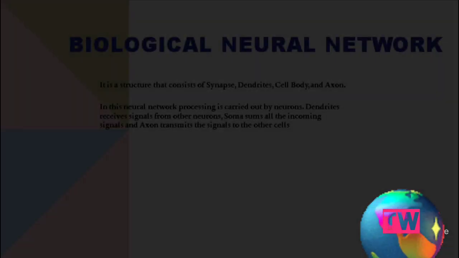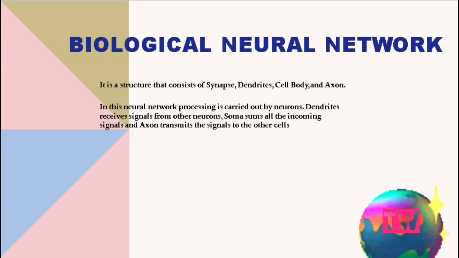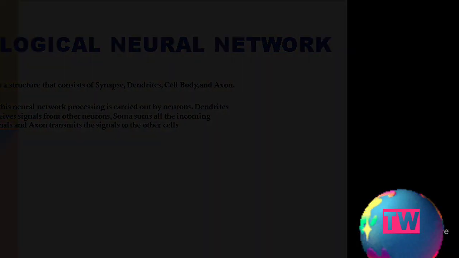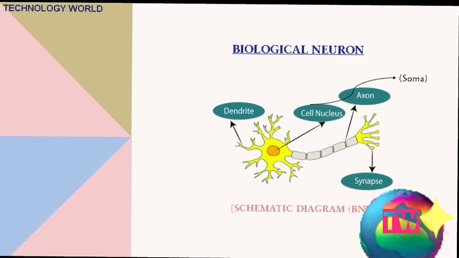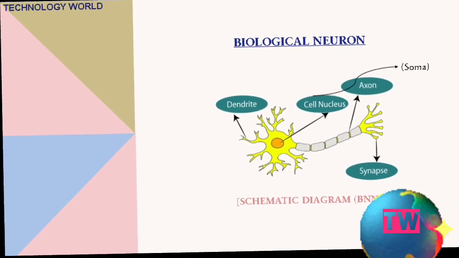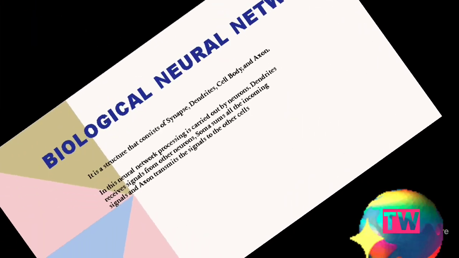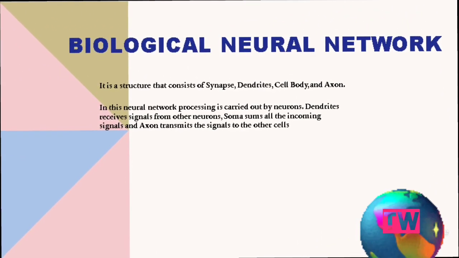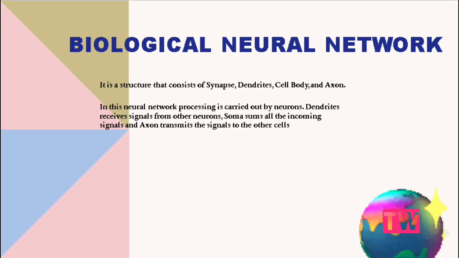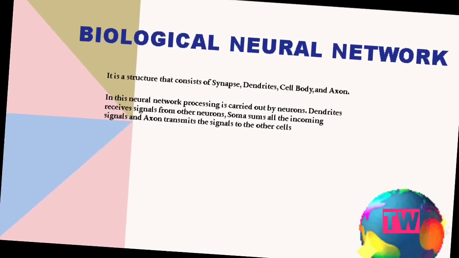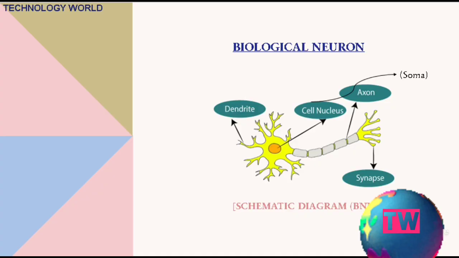As you guys already studied this topic in 10th or 12th, it's not unknown to you. A biological neural network is a structure that consists of synapses, dendrites, cell body and axon. In this neural network, processing is carried out by neurons. The work of dendrites is to receive signals from other neurons, the work of the cell body, also known as soma, is to add all the incoming signals, and lastly the axon transmits the signal to other cells.